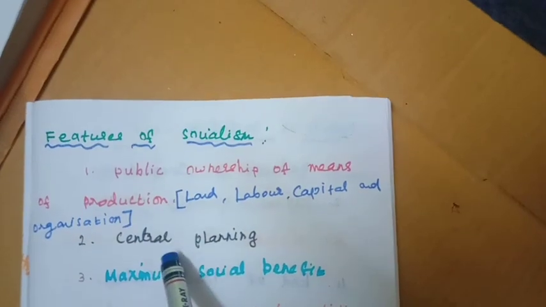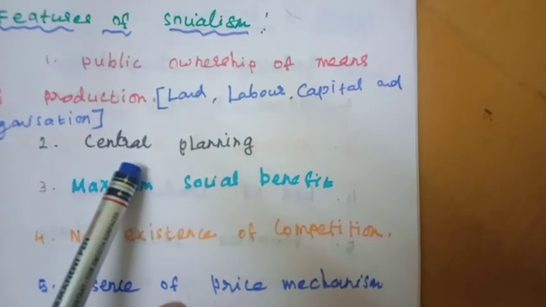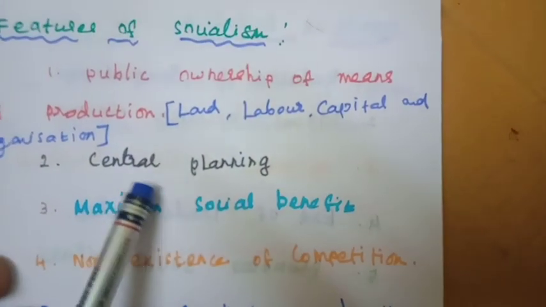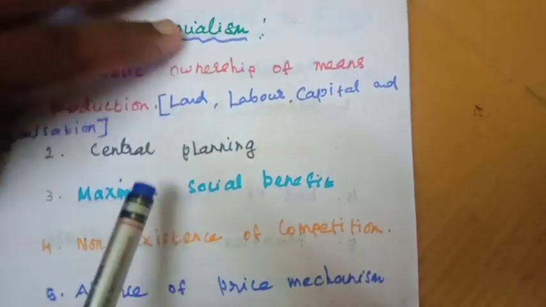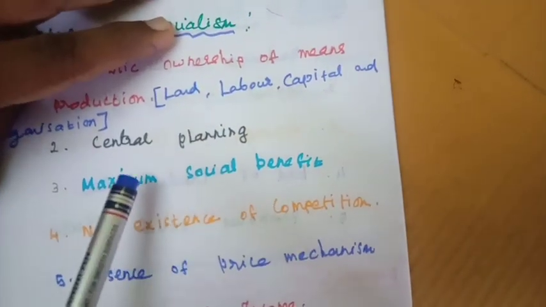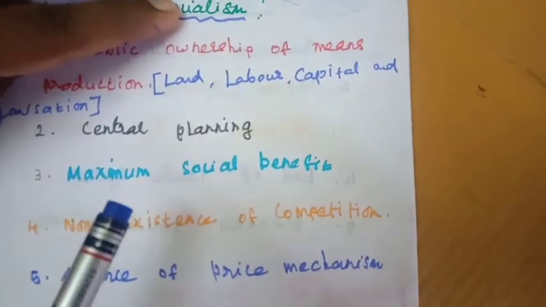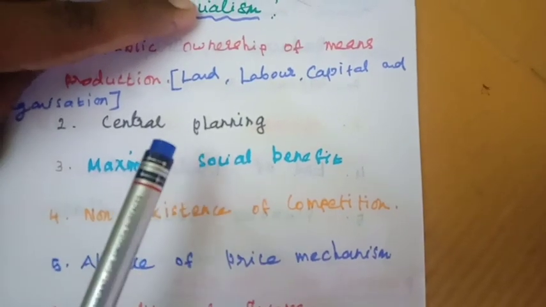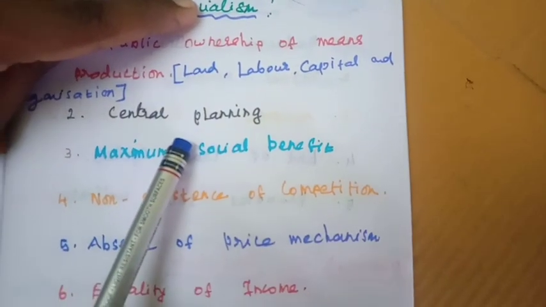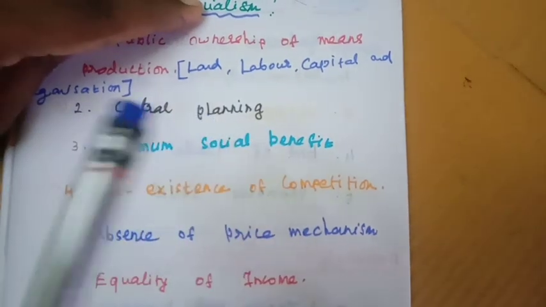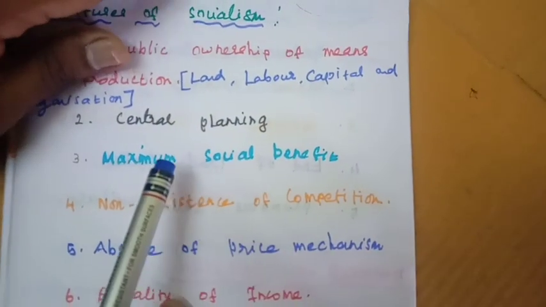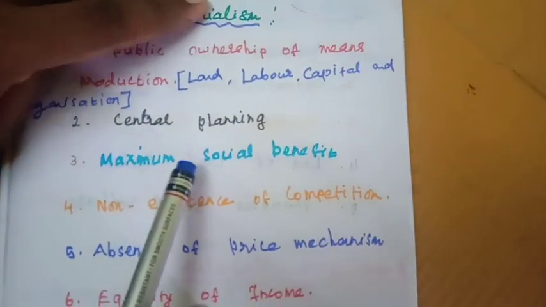Next we will move to the second point, that is central planning. Central planning means planning is an integral part of a socialist economy. In this system, all decisions are undertaken by the central planning authority, that means the central government of the particular country in the socialist economy.